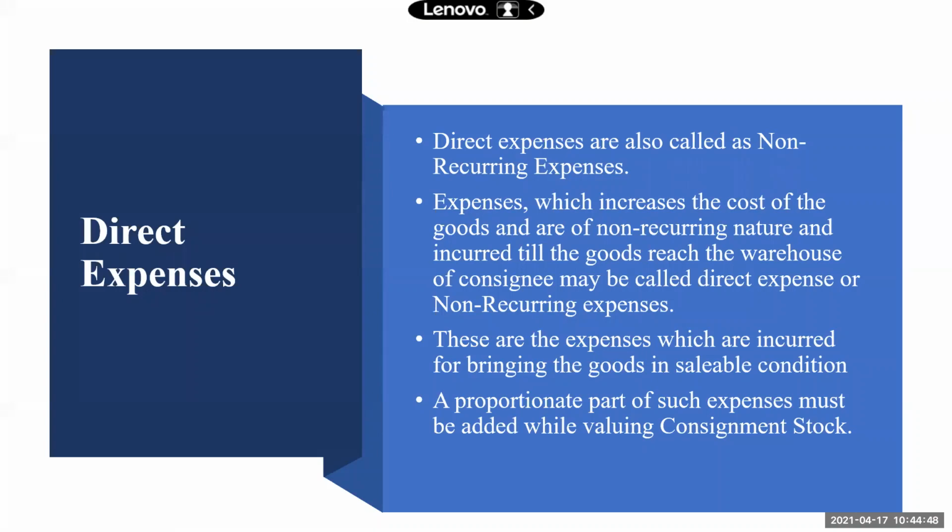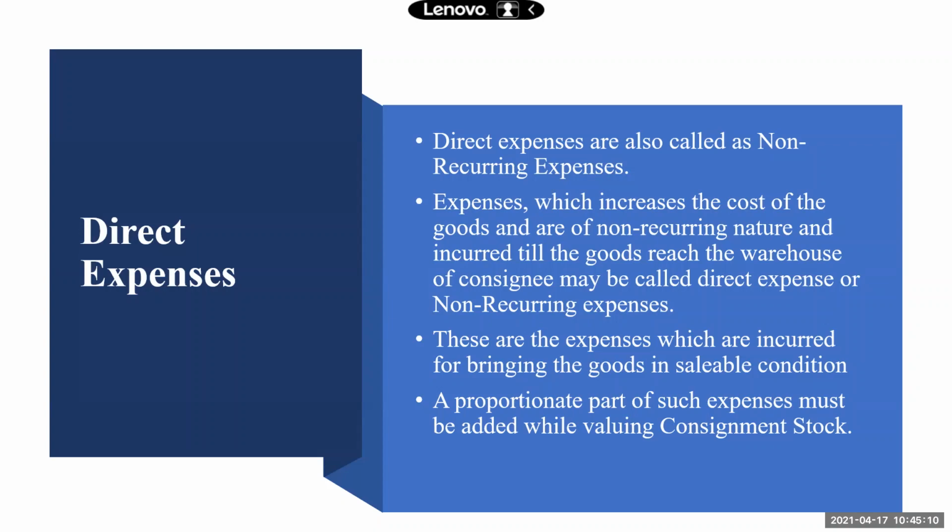When it comes to the consignee, he will have to incur unloading charges, transport charges, godown rent, selling expenses, and various such expenses, right? So all these expenses are divided into two categories, direct and indirect. We will see one by one. So first we'll see what are direct expenses.